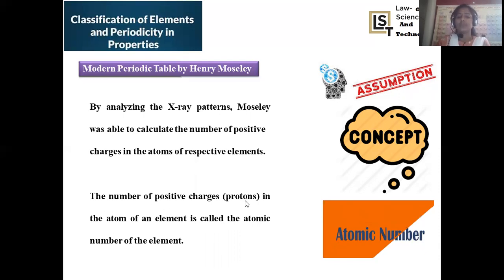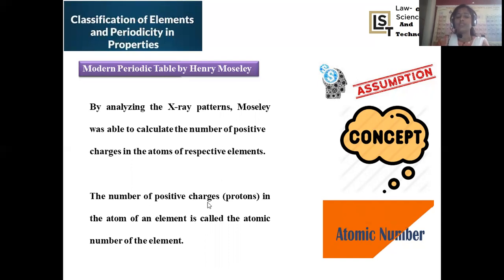The number of positive charges, which are the protons present in the central part of the atoms of the elements, is said to be the atomic number, right? Atomic number is clearly defined as the number of positive charges or number of protons present in the central part of the atom. So this is the concept of atomic number. Purely based on this atomic number only, the entire periodic table was framed.